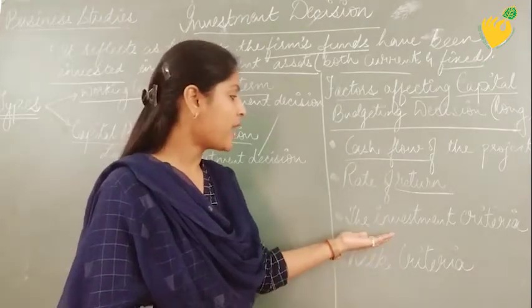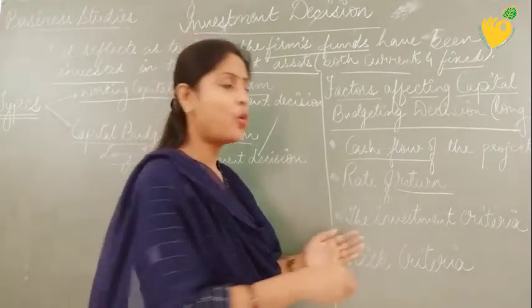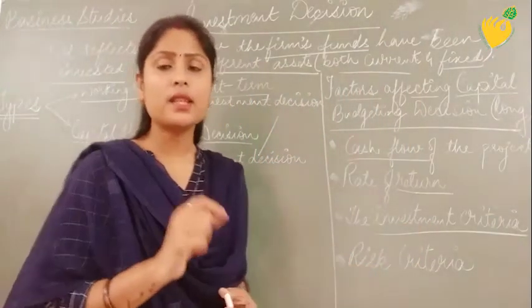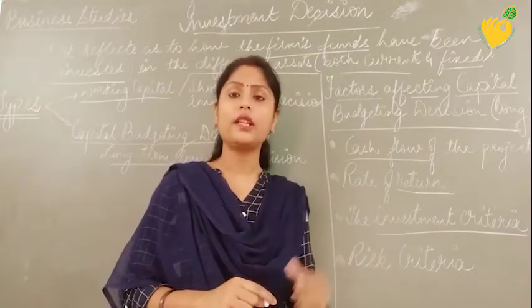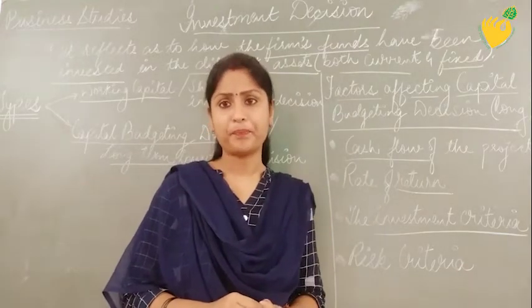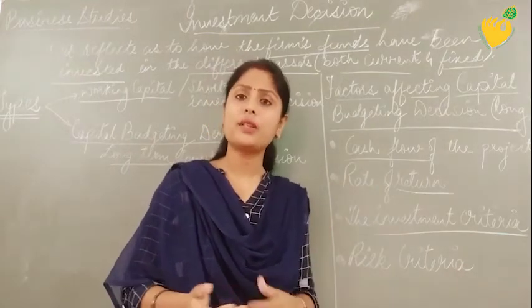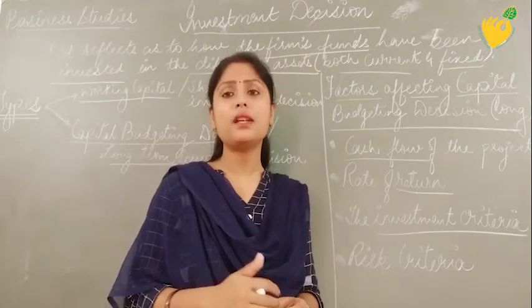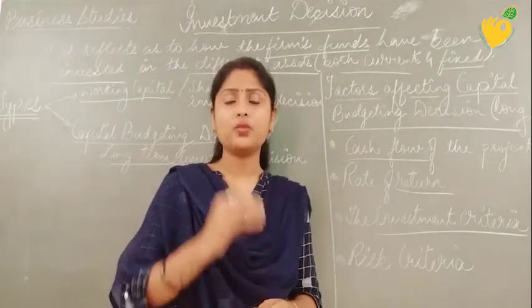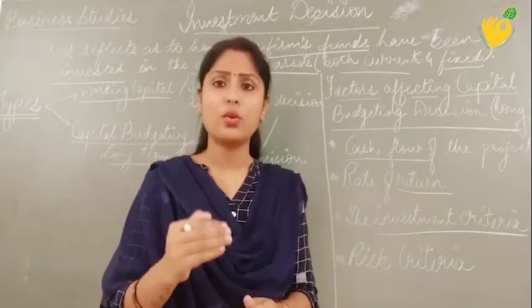Fine. The next one we have is the investment criteria. Now, what is going to be the investment criteria? That is also important, which is done after calculating with all the techniques, all the methods of investment. There is the ratio analysis method. There are many other methods through which the finance manager checks how the investment is going to be done.